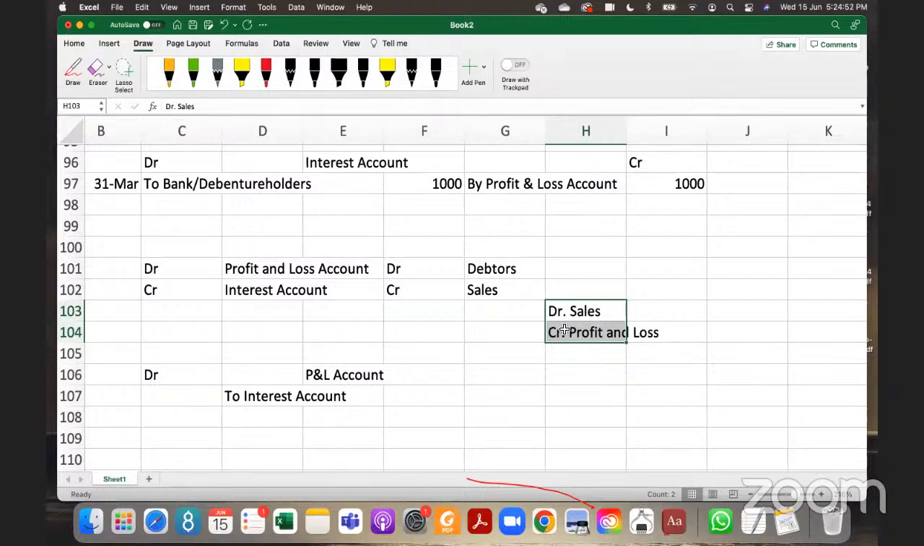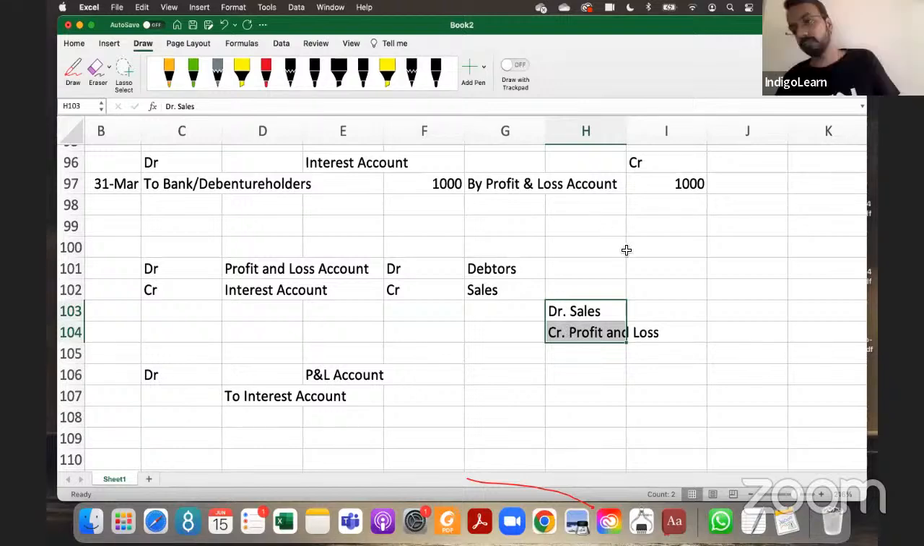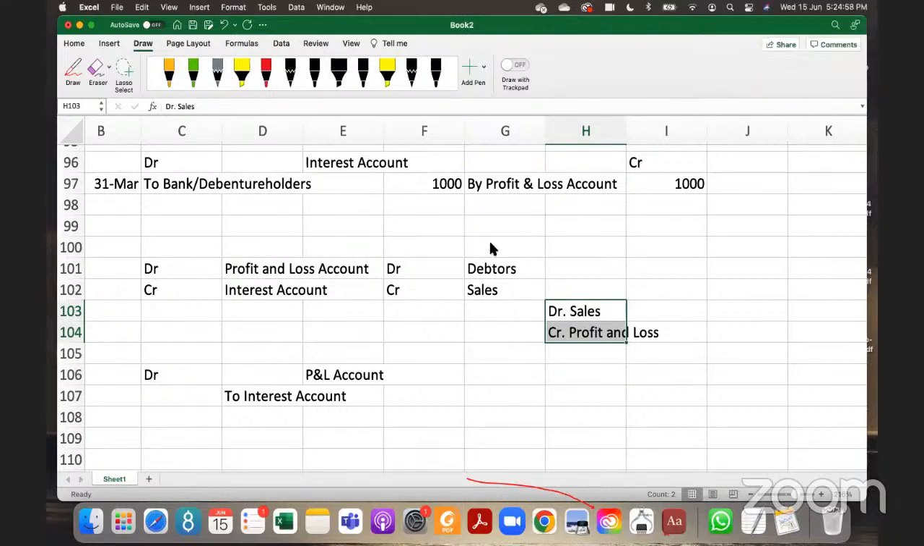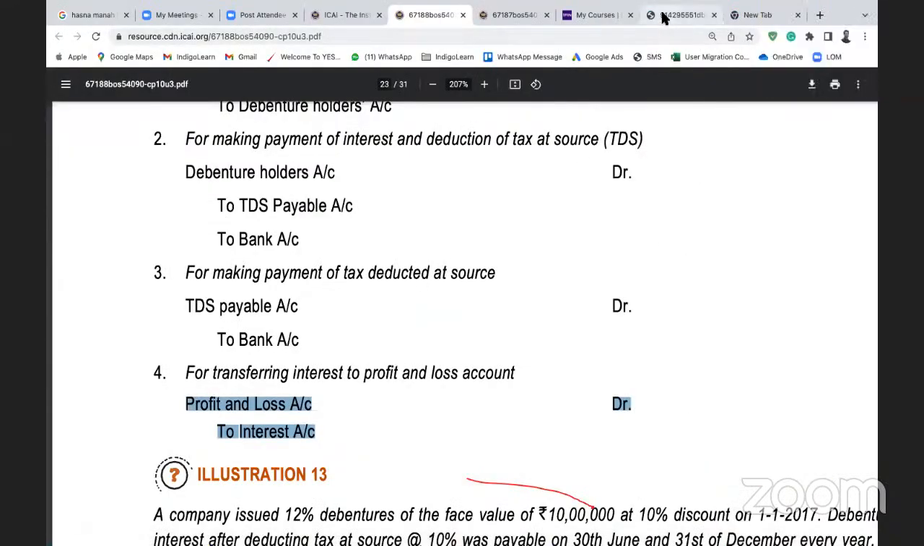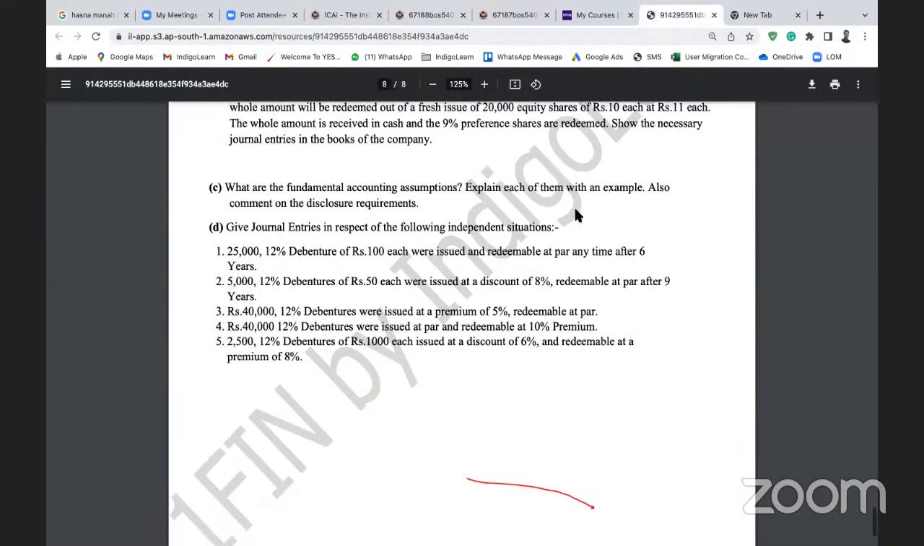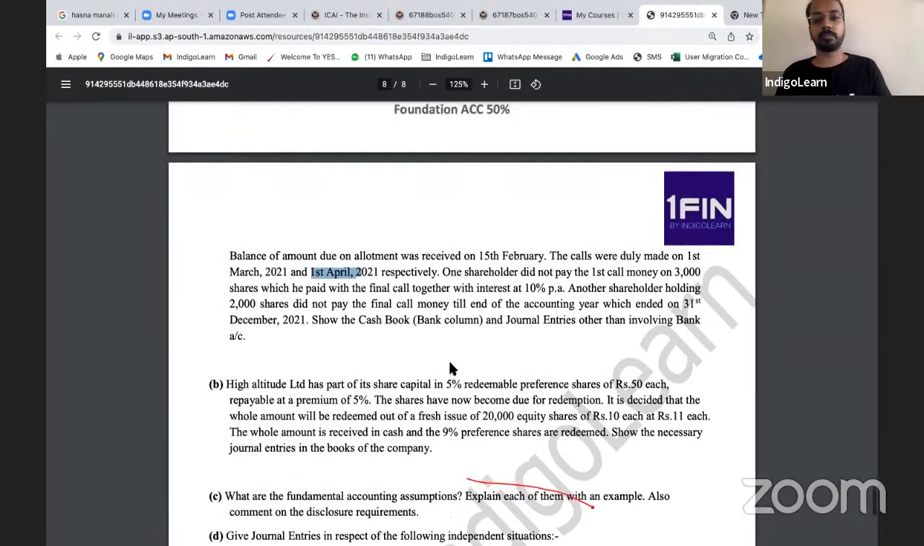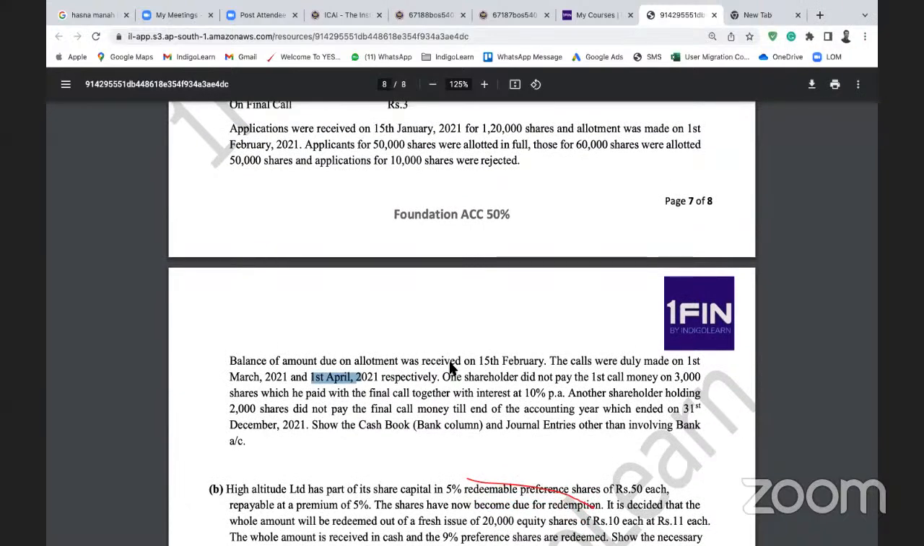Okay. Sir, that you have explained in that examination question, 50%. Mm-hmm. You have said that 1,20,000 shares have been applied for, correct, and out of that, 50,000 have been allotted in full. Correct. Out of the remaining 60,000, 50,000 shares have been allotted, and 10,000 was rejected. Correct. So the remaining 10,000, is it assumed to be rejected, or can we not reject?